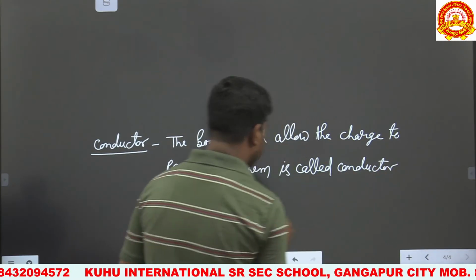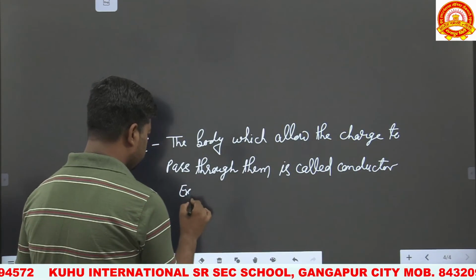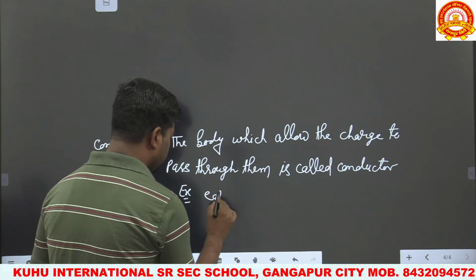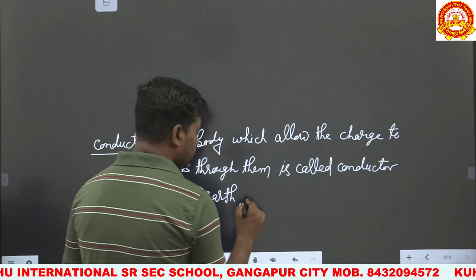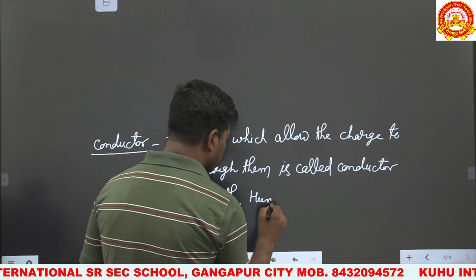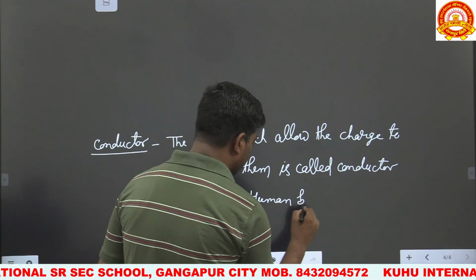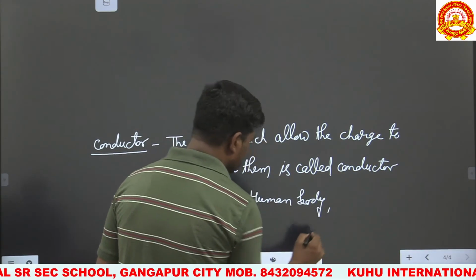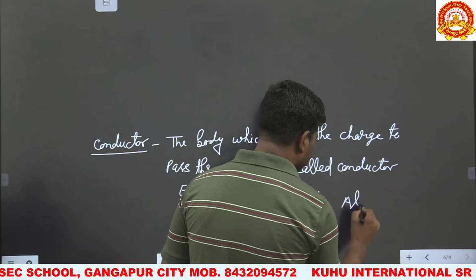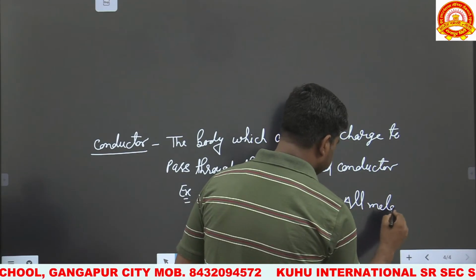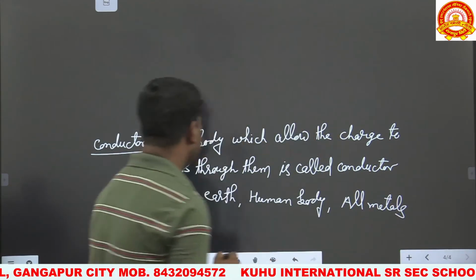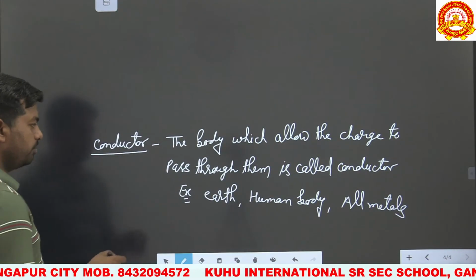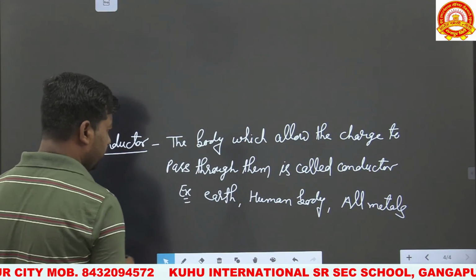For example, example of a conductor is what? Earth, human body, all the metals are examples of a conductor. Okay, so the body which allows the charge to pass through them is called a conductor.